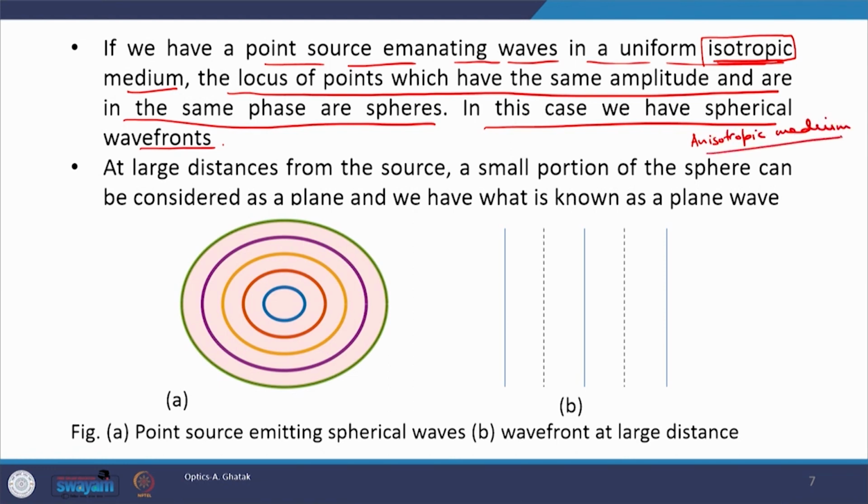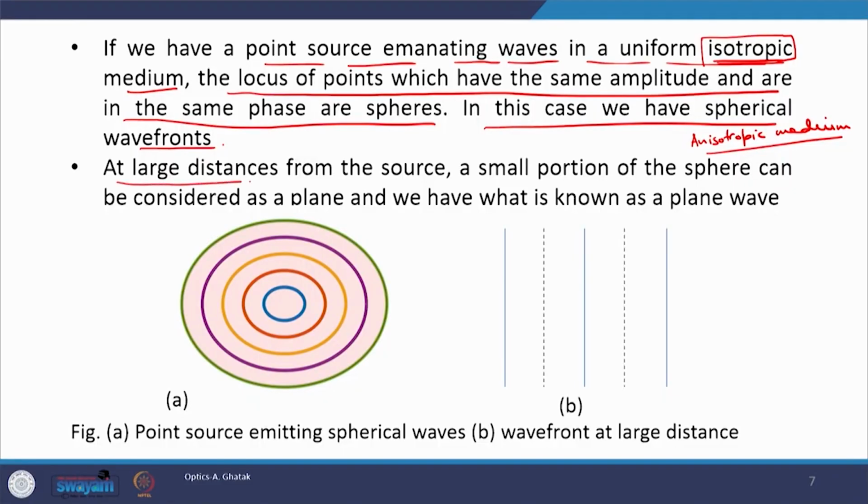If a medium has different properties in different directions, then such a medium is called an anisotropic medium, while the medium which exhibits the same property in all directions is called an isotropic medium. Now, moving to the next point. Suppose we have a point source which is emanating a spherical wavefront, and we let this wavefront propagate through a very long distance. Then what will happen? If you take a small portion of this sphere, then it will look like a plane.